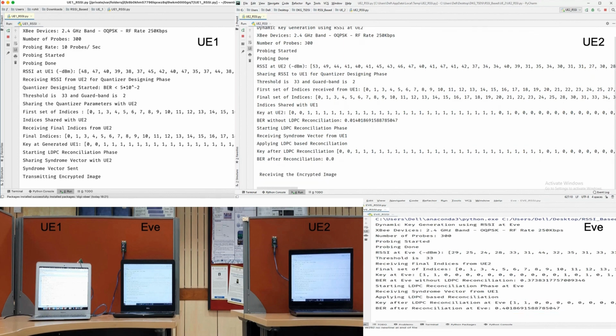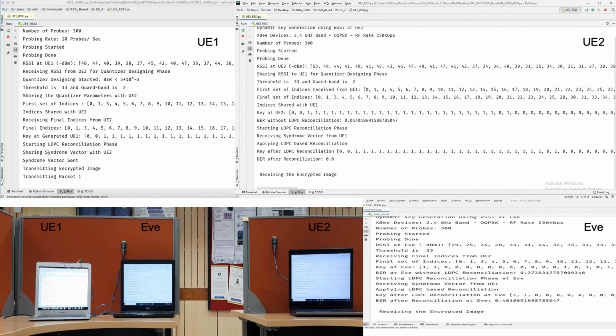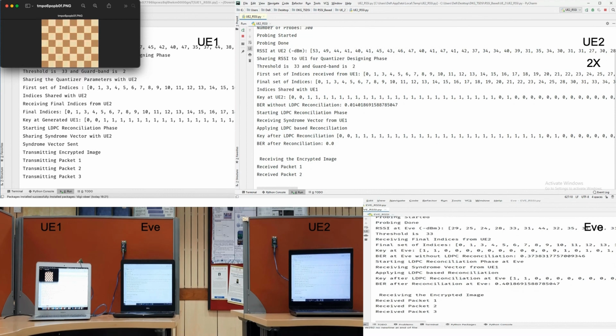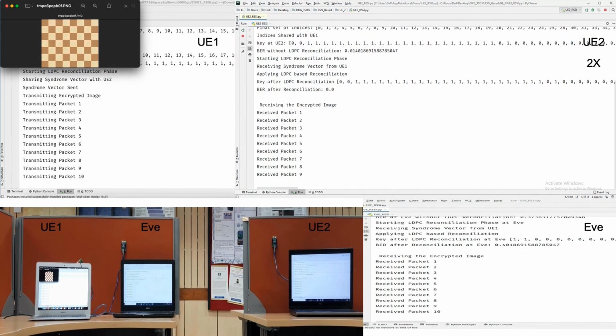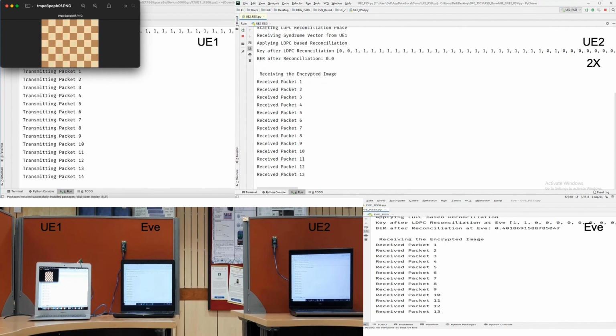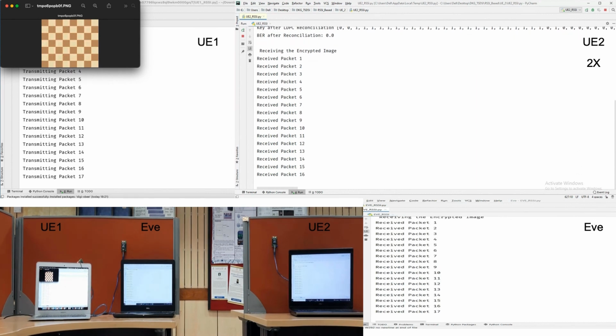So now UE1 will encrypt the image using the AES algorithm with the synthesized key. UE2 will use the same key to decrypt and will successfully do it, whereas Eve will fail to decode the image as his key is different from the one used for encryption.